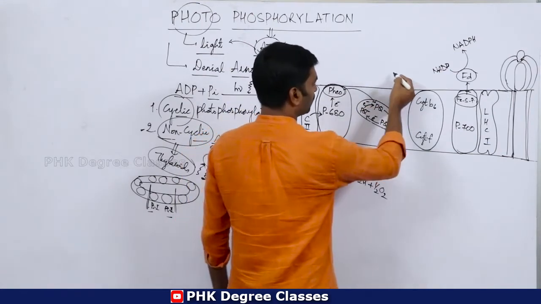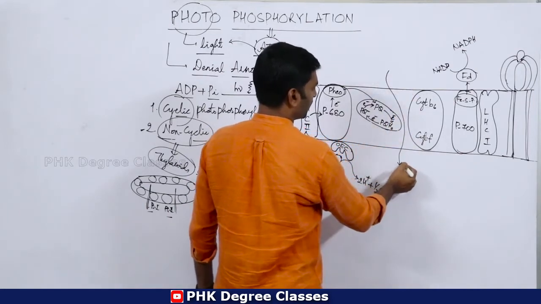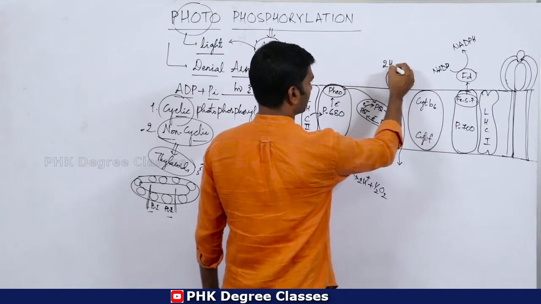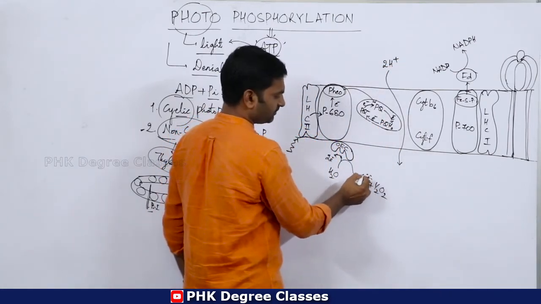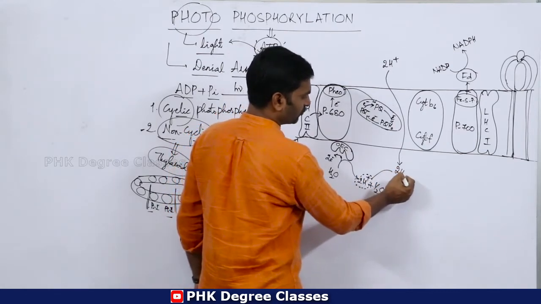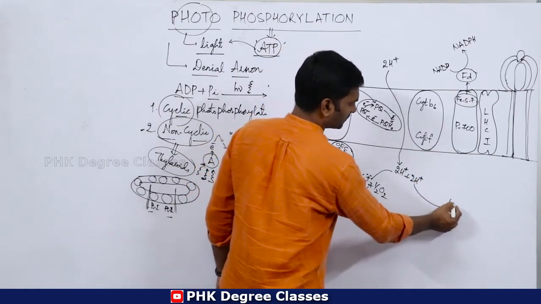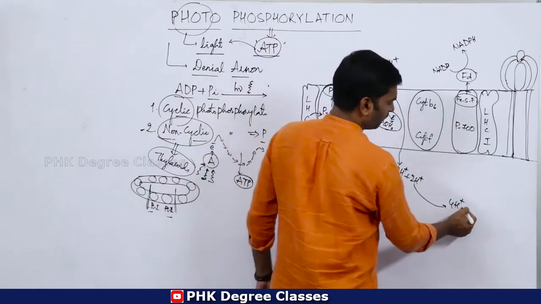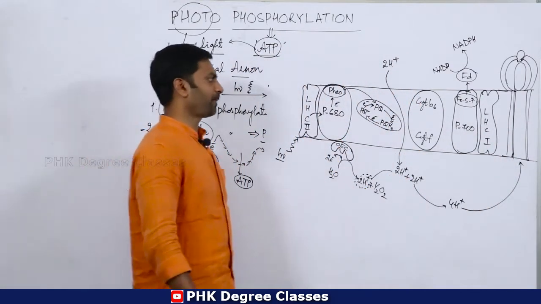During the shifting of electrons, 2 protons from here and 2 protons from here, so 4 protons move to the complex, that is the oxysome.